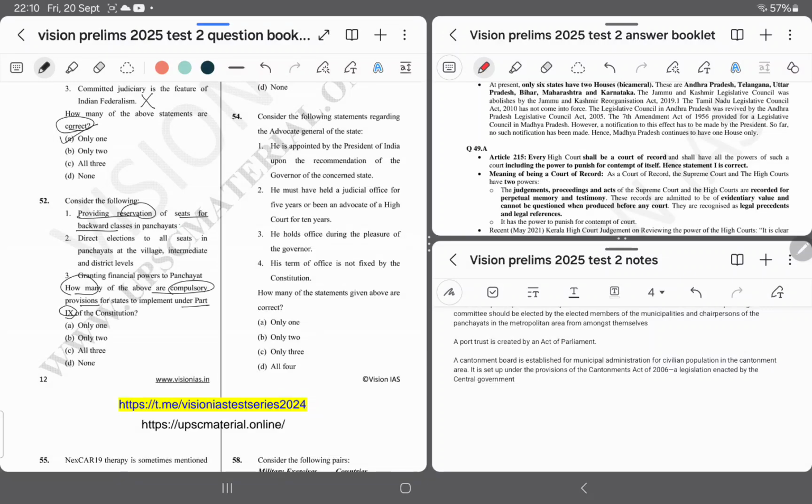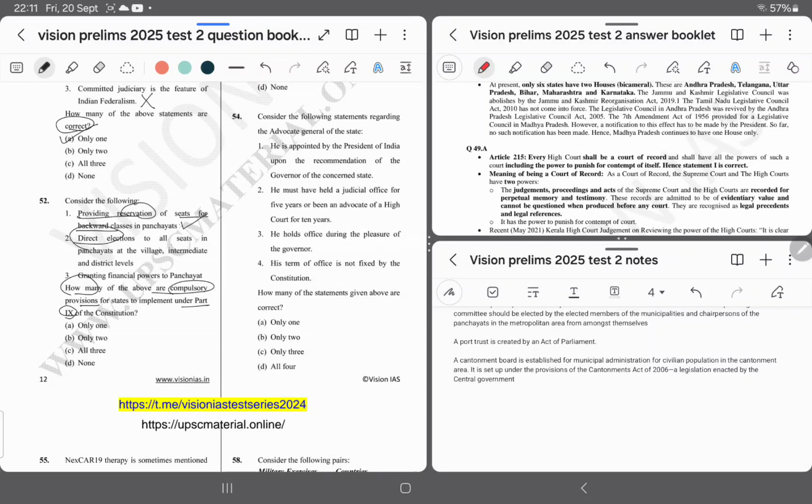I'm a little bit confused with the statements. Option number 1 is providing reservation of the seats for the backward classes in panchayat, and it is asking for compulsory provisions. It is not mandatory, but it is optional for the states to implement it. Only for SC/ST has it been made compulsory.